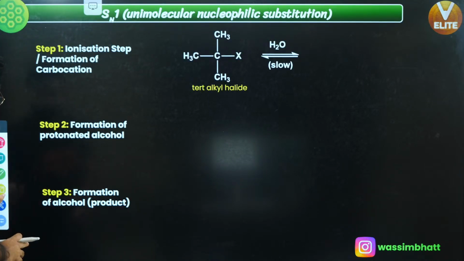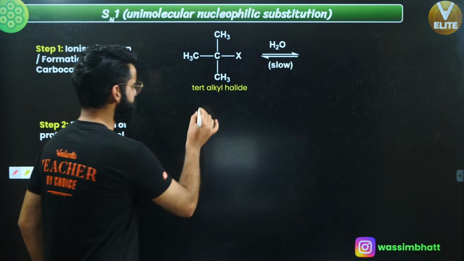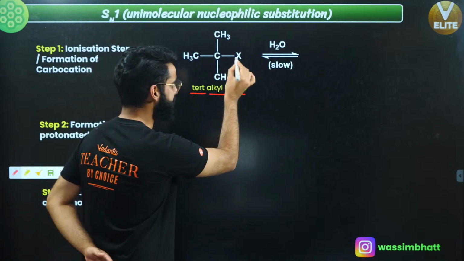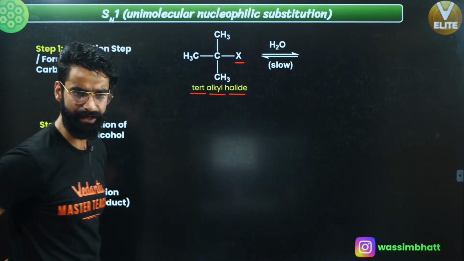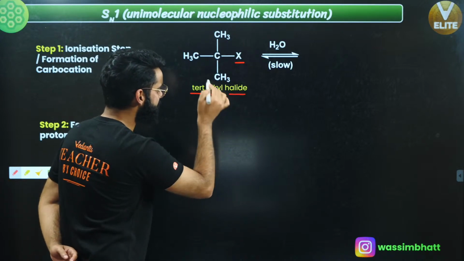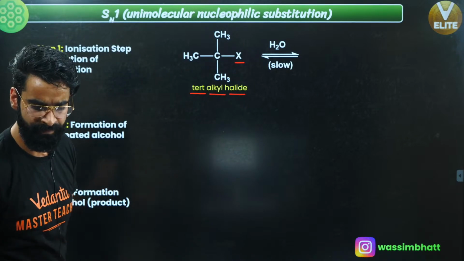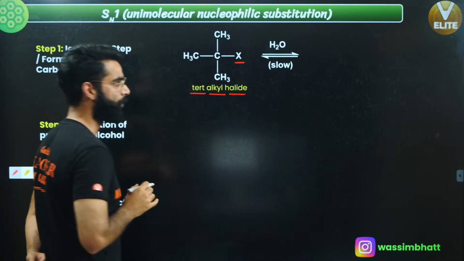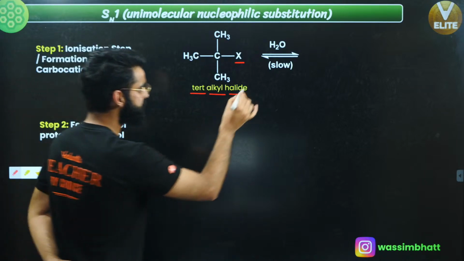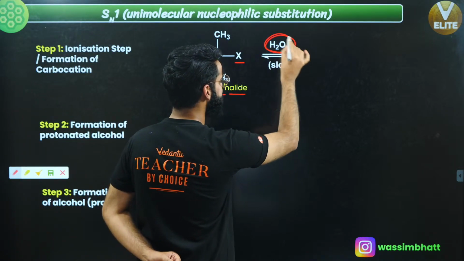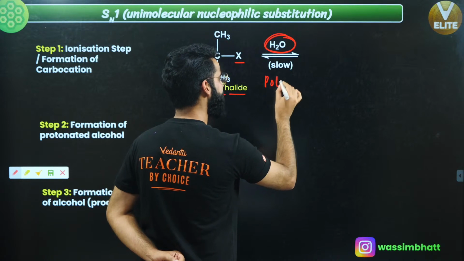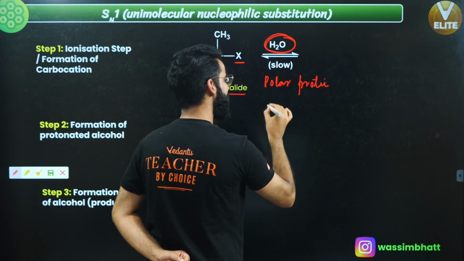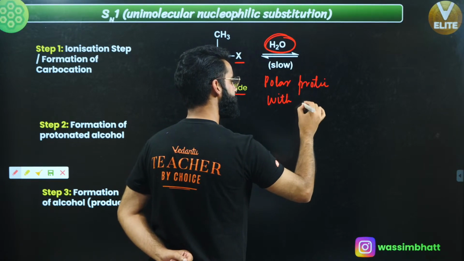See guys, understand. First of all, this is one tertiary alkyl halide which I've taken over here. As you can see right here, this X is basically the halogen. It is the tertiary alkyl halide. Now, first of all, in water, what is going to happen? This water over here is a solvent. It is a polar protic solvent. Its dielectric constant is very high. It's a polar protic solvent with high dielectric constant, as you all must be knowing.